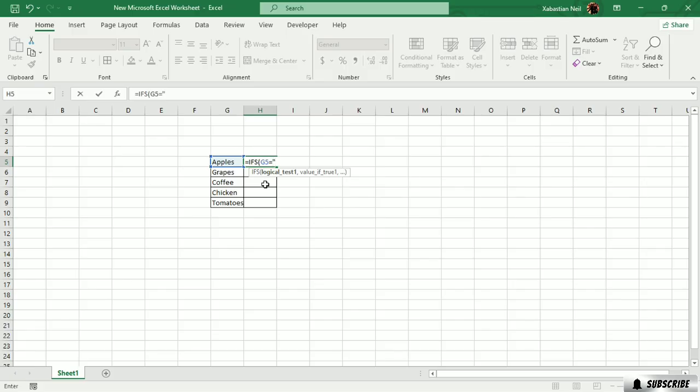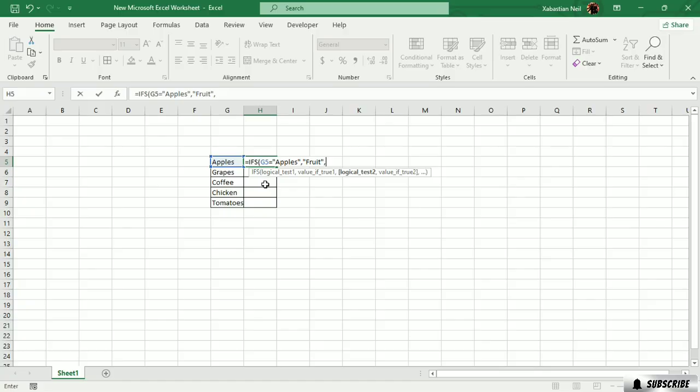So remember to put your double quotation, apples, my bad, apples, and then double quotation again. Now what we're gonna do is if it is apples, I'm gonna put in it's a fruit, okay? Fruit, then double quotation again, and then just press comma. Then if it is grapes, okay?